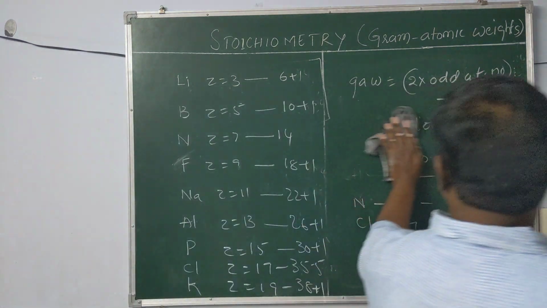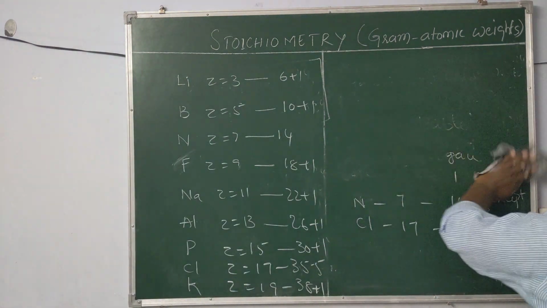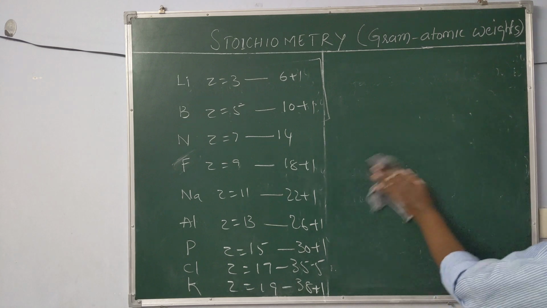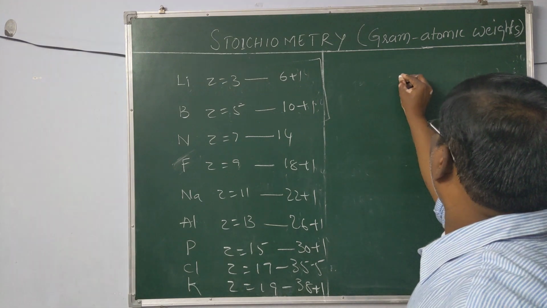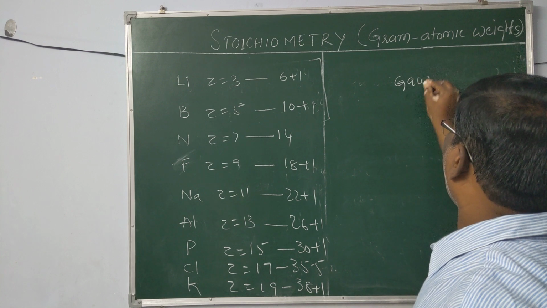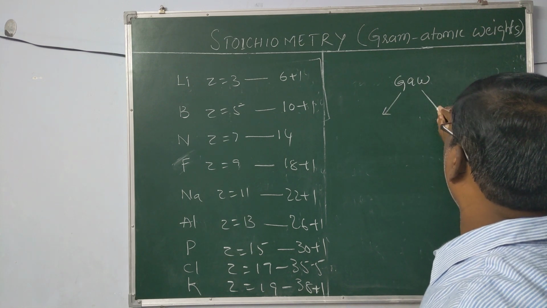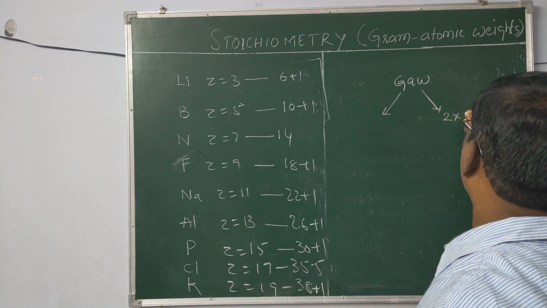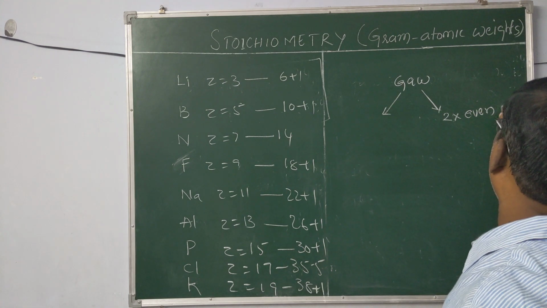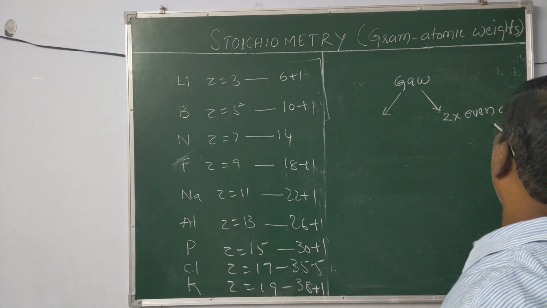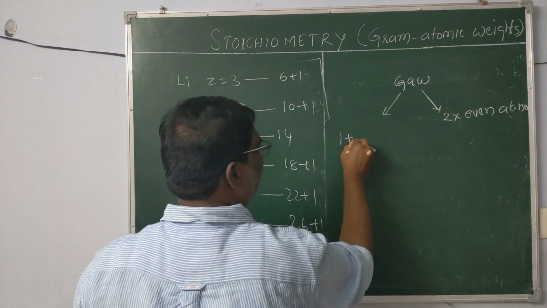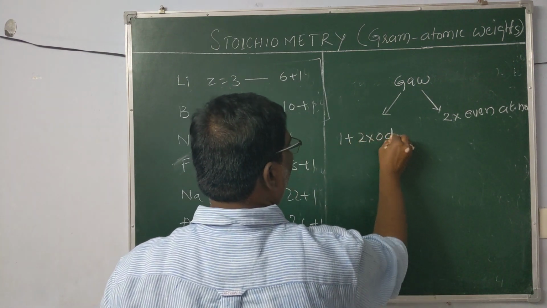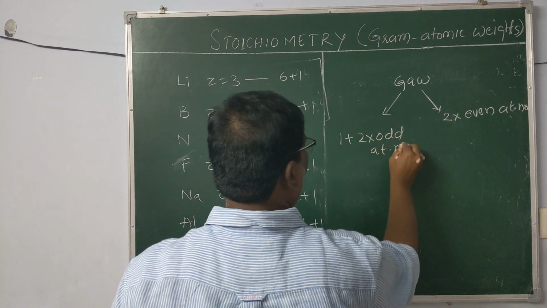Okay. Now what is the trick we followed here? The trick followed is gram atomic weight is equal to 2 times even atomic number, or 1 plus 2 times odd atomic number.